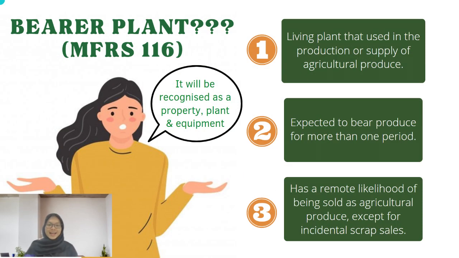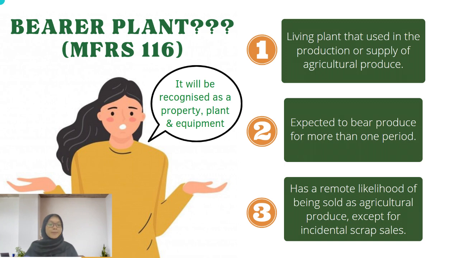Just now, in slide 8, I mentioned that in the definition of biological asset, MFRS 141 states that there is an exception of a bearer plant, right? So, what are bearer plants? A bearer plant is a living plant that is used in the production or supply of agricultural produce and is expected to bear produce for more than one period.